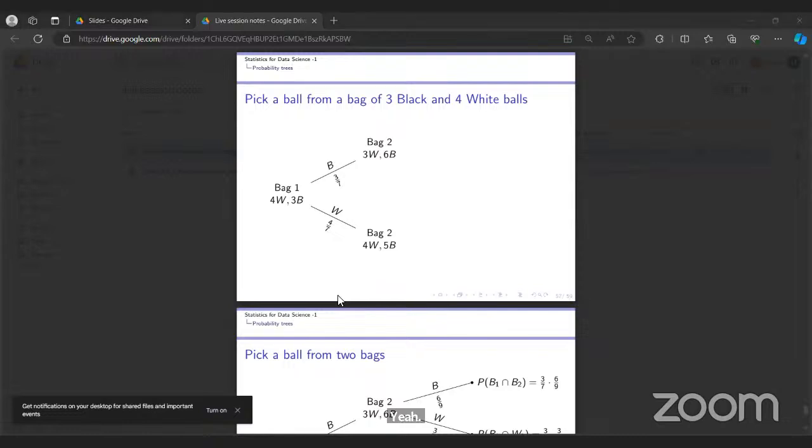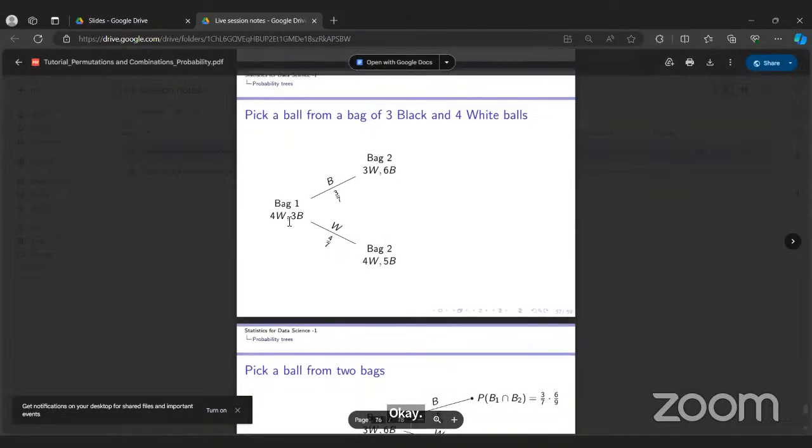This example was a bit confusing for me, because if the first ball is black, then we should decrease the count for the black ball in the bag too. Where is the question? The question is not included. It's just this line.